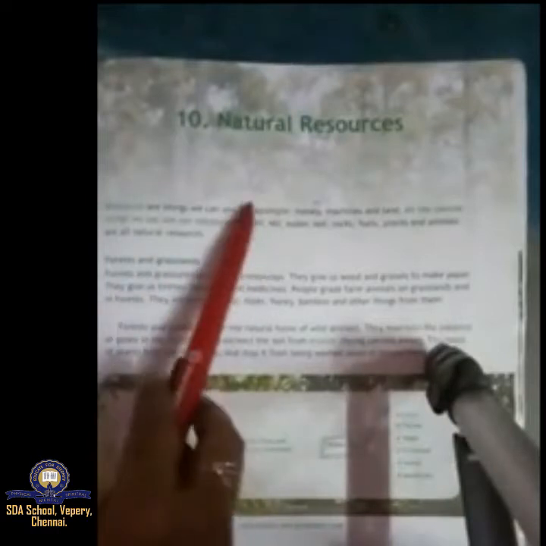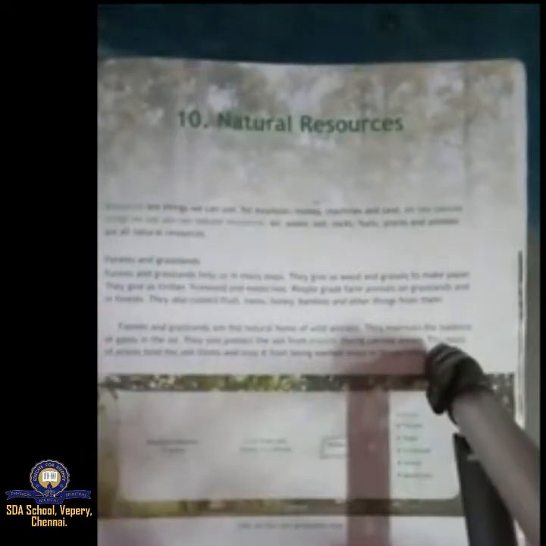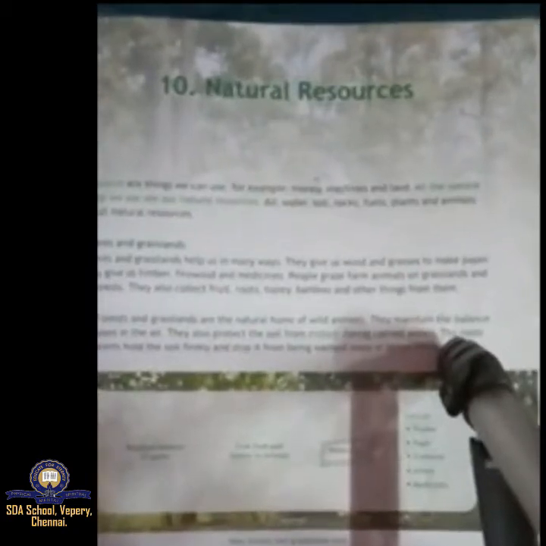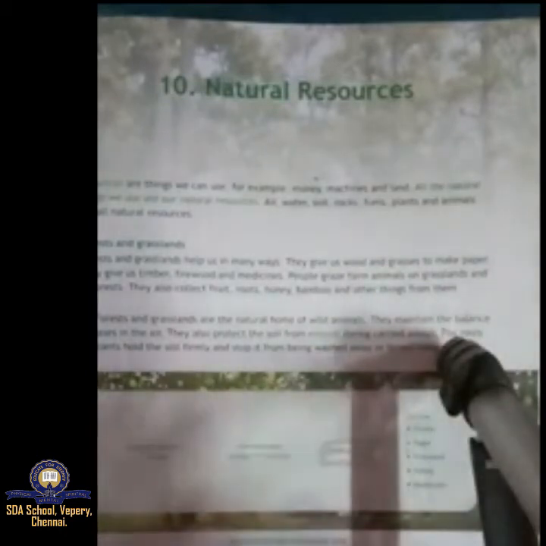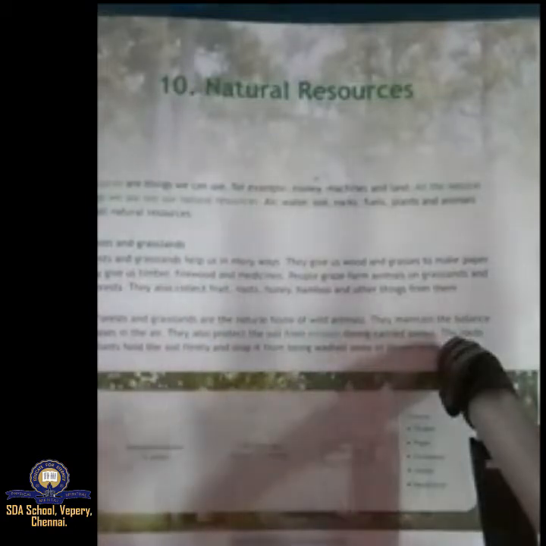Okay, so natural resources. So resources means what I told you. Resources are things that we can use. Resources means the things that we can use. For example, money, machine, land, right? All the things that we are using are said to be resources. So natural resources in the sense, the things that we are getting naturally, like air, water, soil, all those things are natural resources.